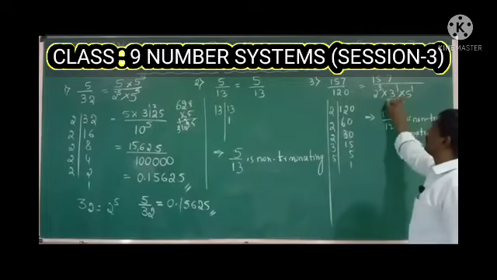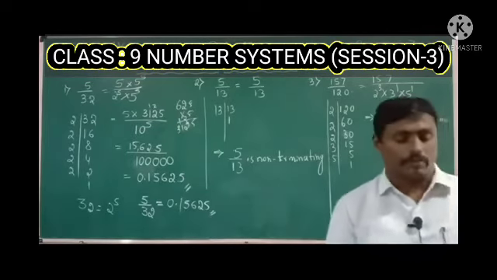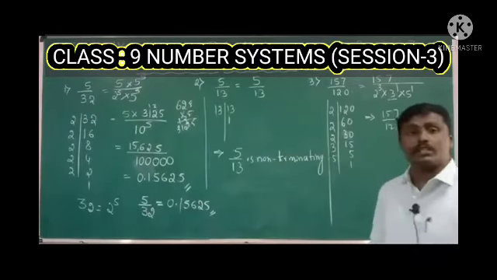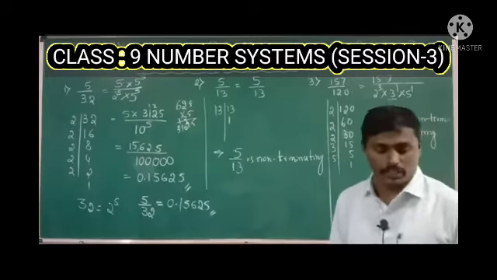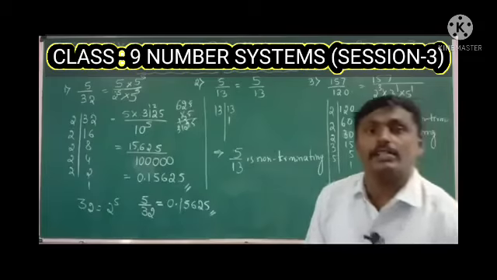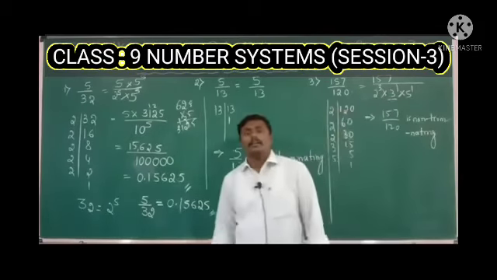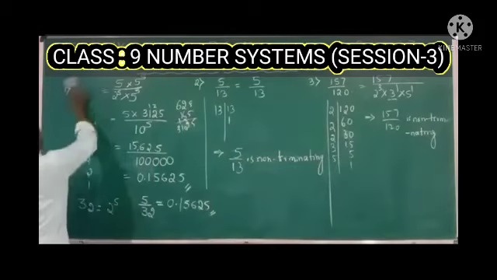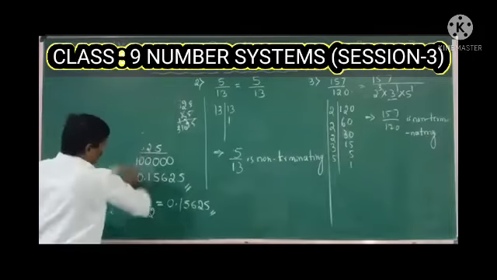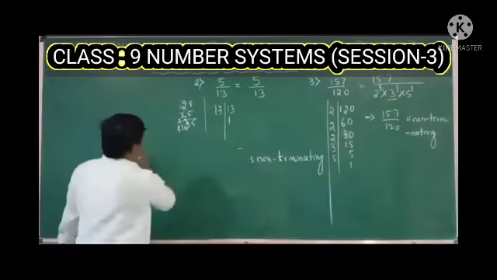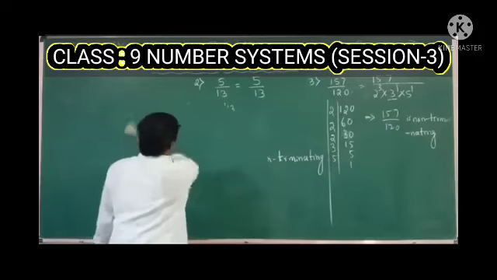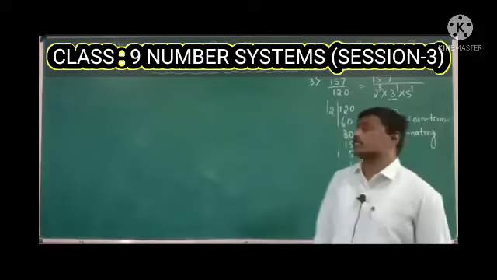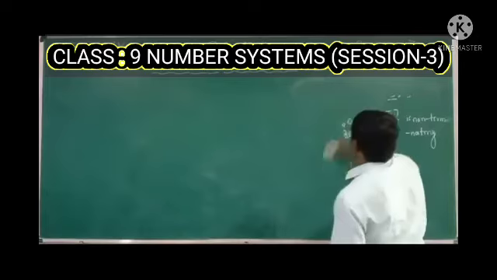Why? Because here we have 3 as one of the prime numbers other than 2 and 5. Okay, so these are some examples related to the terminating rational numbers. Now we'll see the conversion. This is a very important concept for your examination. Here they give some decimal numbers. We need to convert those decimal numbers into the form of rational numbers.